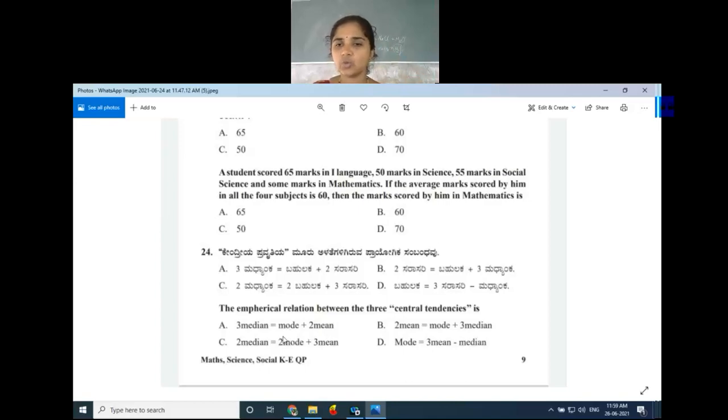Now in the frequency column, the sum of the frequency is 60. Then we have to find n by 2. N by 2 is 60 divided by 2, that is 30. That 30 we have to find in the cumulative frequency column. In the first cumulative frequency there is only 5. Next, second one 13. Third one goes only up to 25. But where do we get 30? From 25 up to the next 40, so 30 will be covered in this.